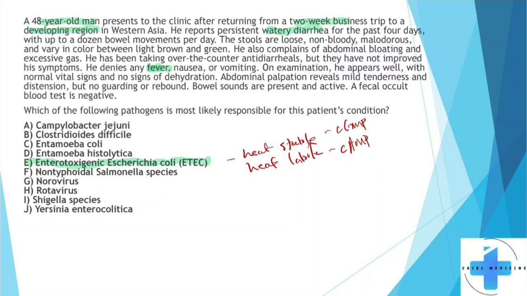Okay. Now if we just go through the other options, Campylobacter jejuni. Remember, this is the one that is linked to poultry, right? So undercooked poultry, right? And unpasteurized milk, right? Now the important thing to know about this one, particularly when it comes to step questions, is the link between this and Guillain-Barré syndrome. Remember, this is the ascending paralysis, right? Kind of difficult to treat, IVIG and stuff like that, right? So that's the link with this one. Guillain-Barré syndrome.